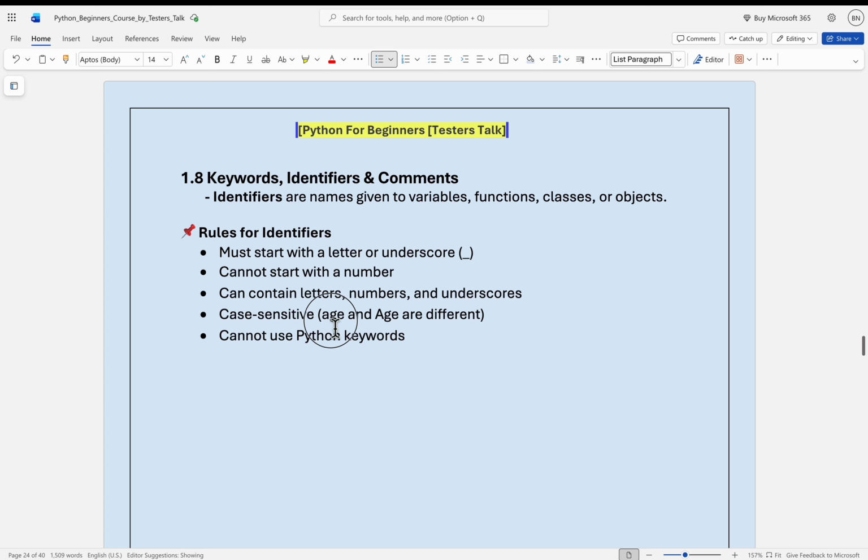And if you see here, this age is different and this age is different. You cannot use the Python keywords as a variable name, function name or a class name.